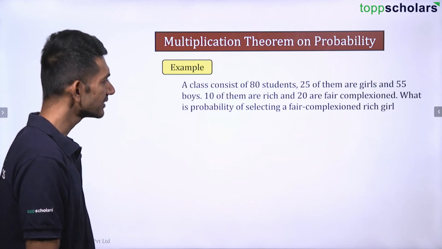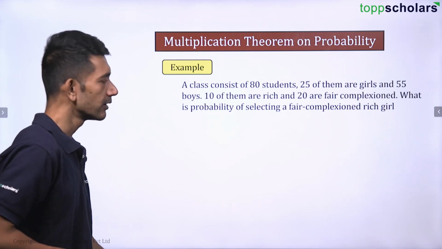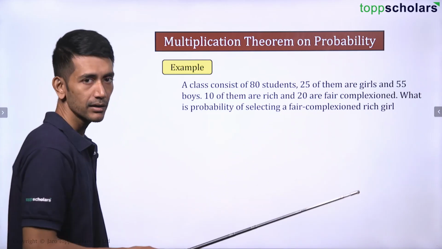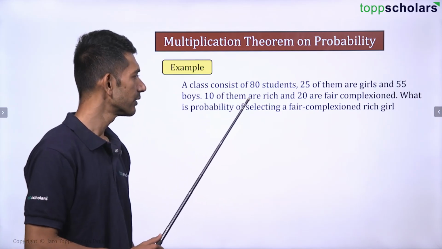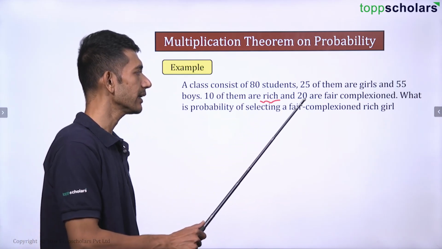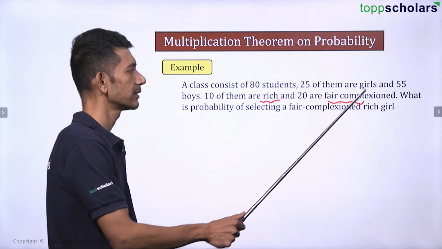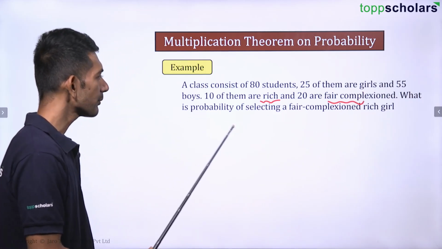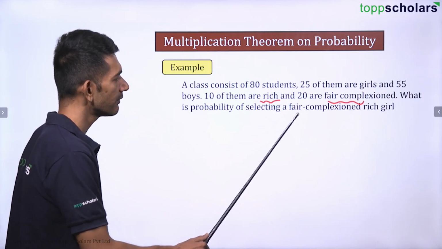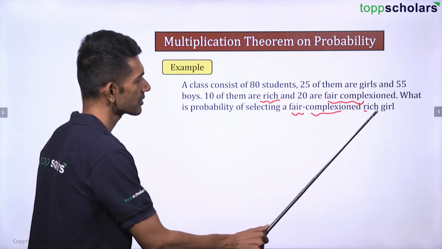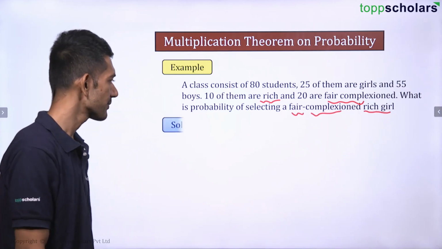So a class consists of 80 children, 25 of them are girls, 55 are boys, 10 of them are rich, 20 are fair complexioned. What is the probability of selecting a fair complexioned rich girl? Right? So this is the question.